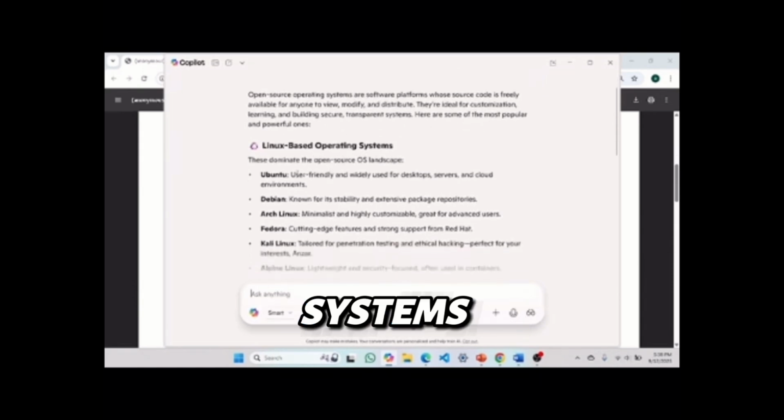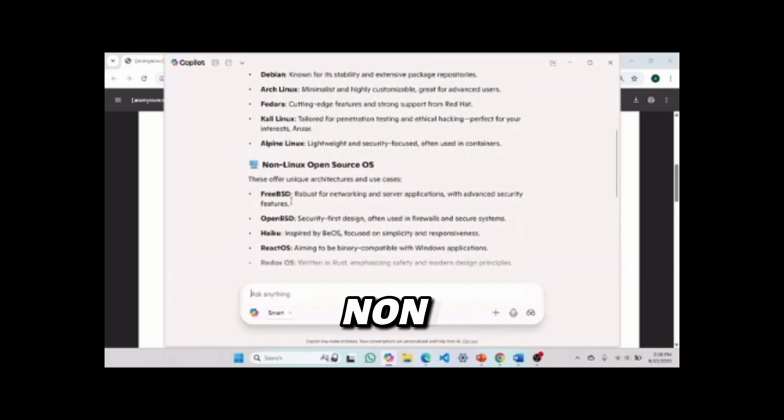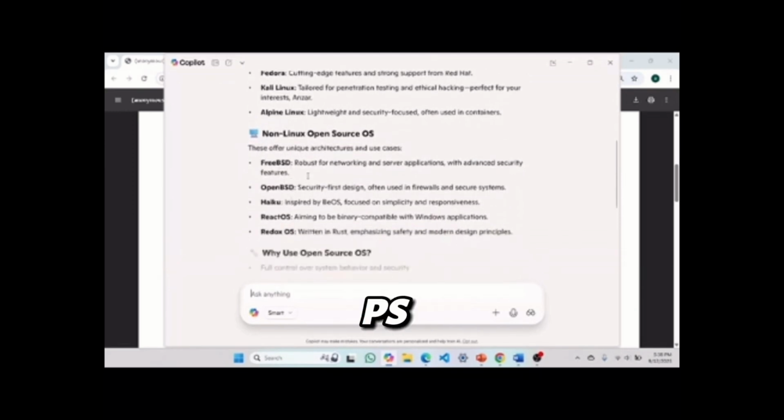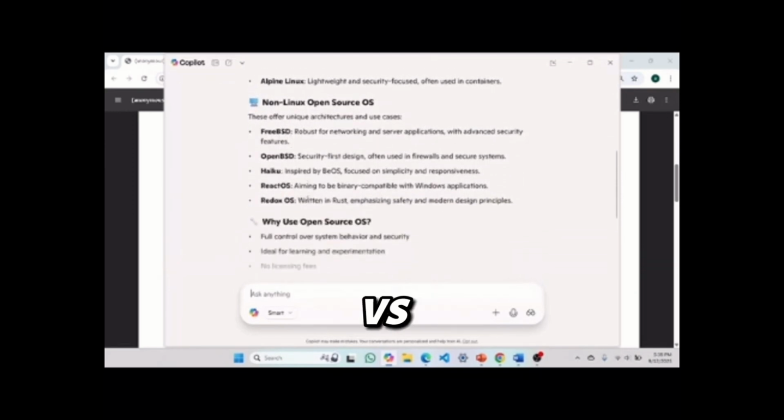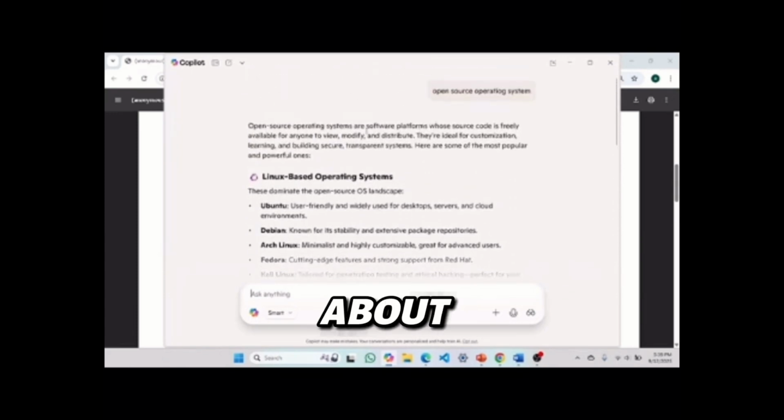Linux-based operating systems: Ubuntu, Debian. If you are using them, it's good. If you are not using them, it's also good. In later upcoming videos, we will download them and see how user friendly they are, and what their features are. Some non-Linux open source operating systems are FreeBSD, OpenBSD, and ReactOS. So I hope now you are clear about what an open source operating system is.